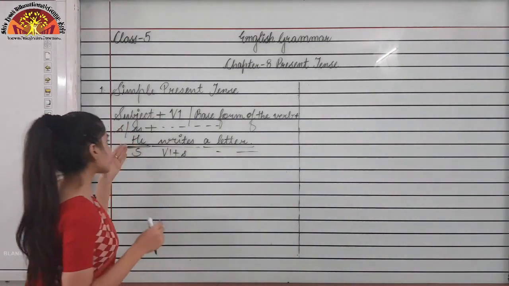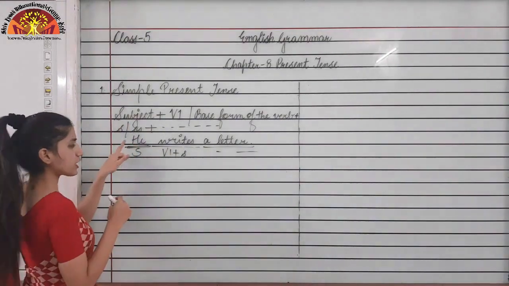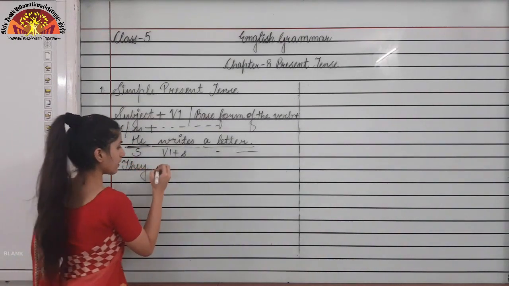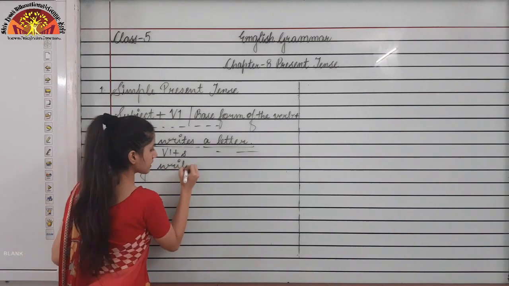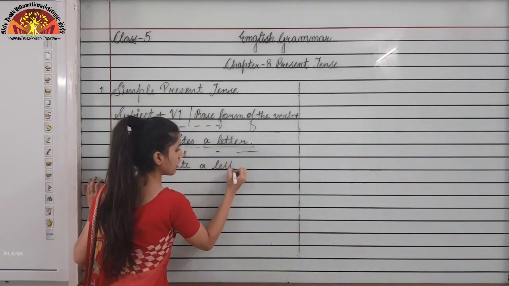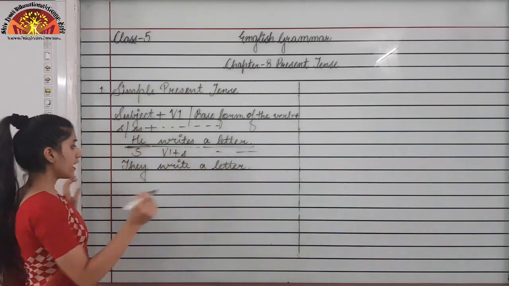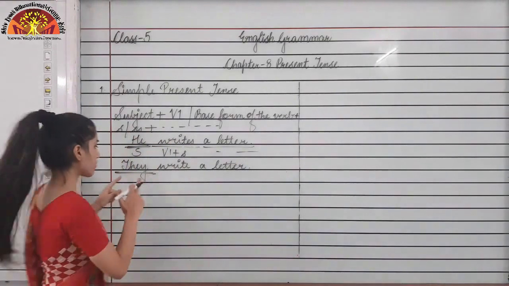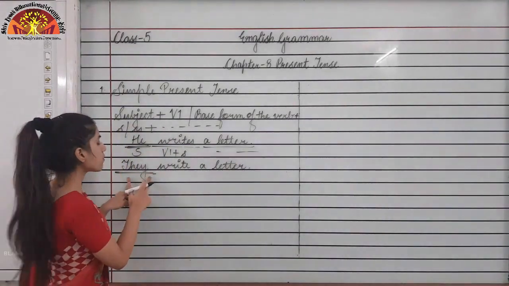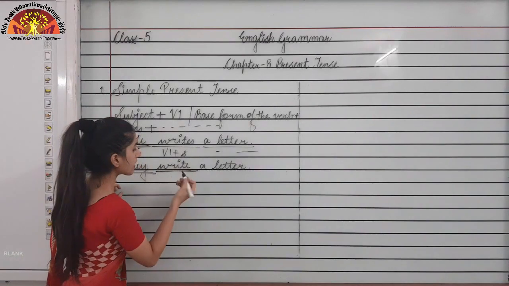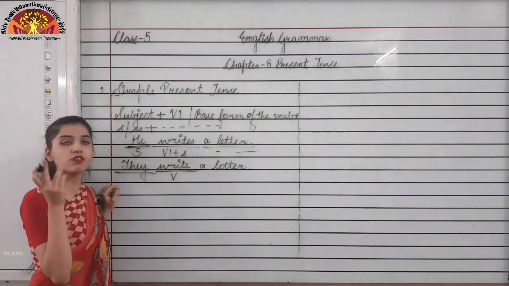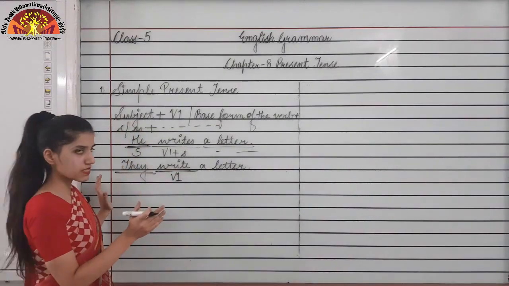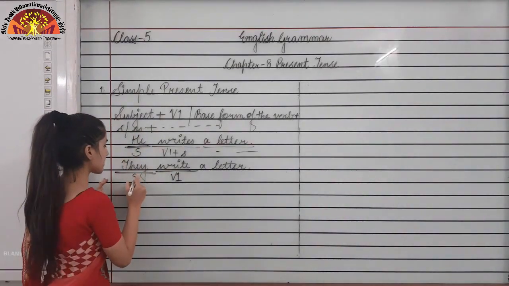If I change the subject here, if I change he into they: They write a letter. Now the subject becomes a plural pronoun, isn't it? So with a plural pronoun, we are just adding the root form, the base form or the first form of the verb only. We are not adding s or es with it. Remember this thing.